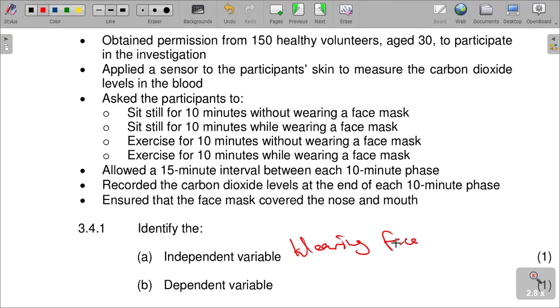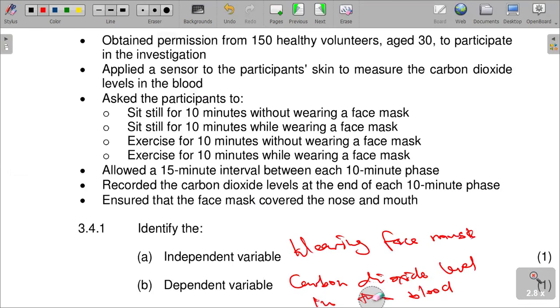Wearing face mask is the independent variable, and then the dependent is what? It's carbon dioxide level. Carbon dioxide level in the blood. Carbon dioxide level in the blood, it actually affects what?